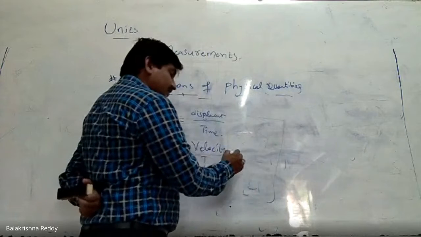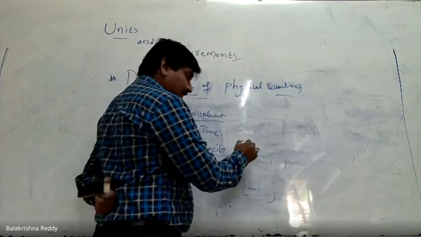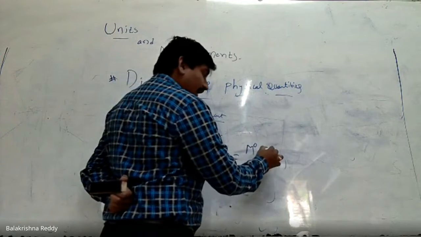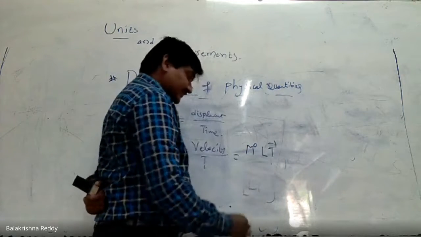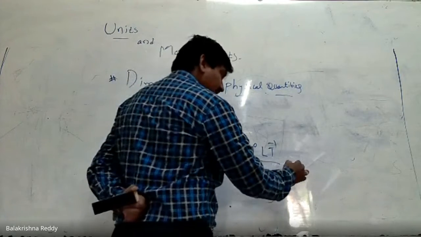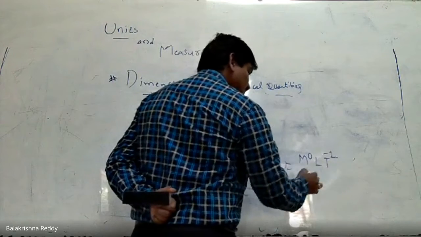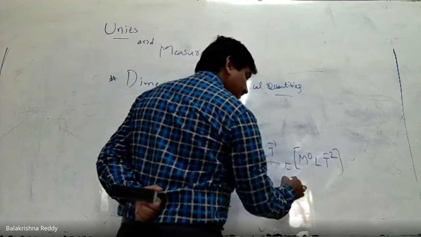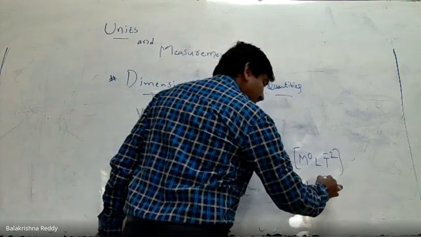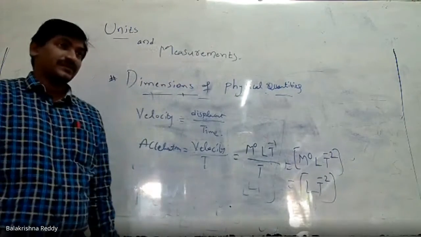So, the velocity we found as M0 L T minus 1, and time is T. That gives M0 L T minus 2. This I can also write as L T minus 2 as the dimension formula for acceleration.